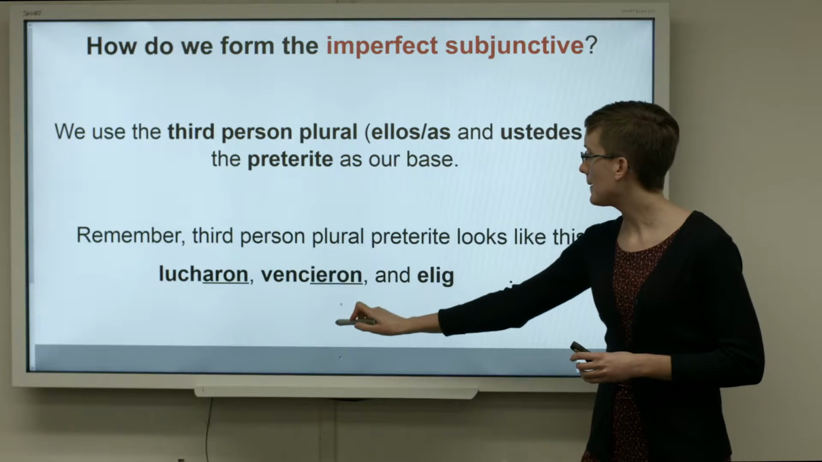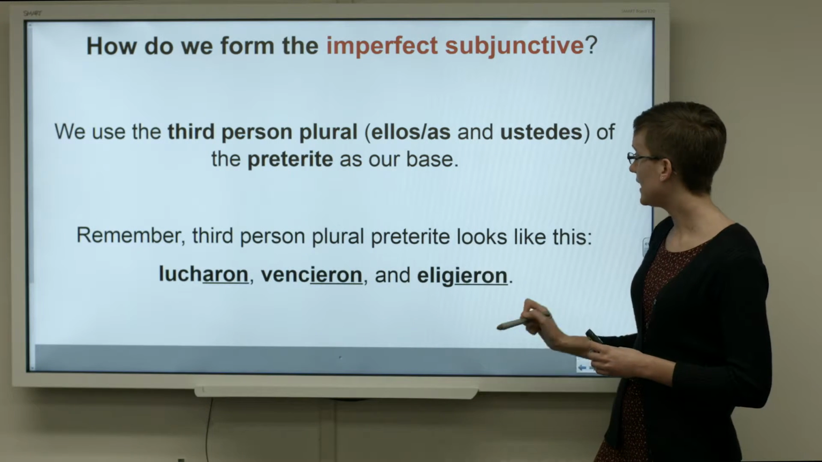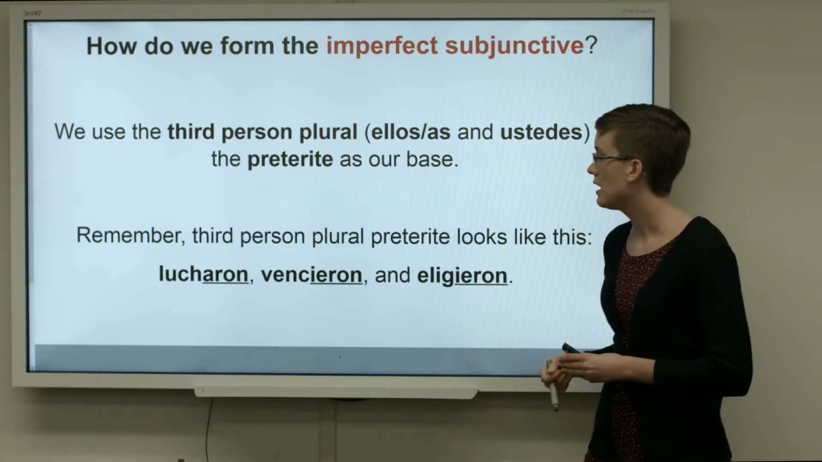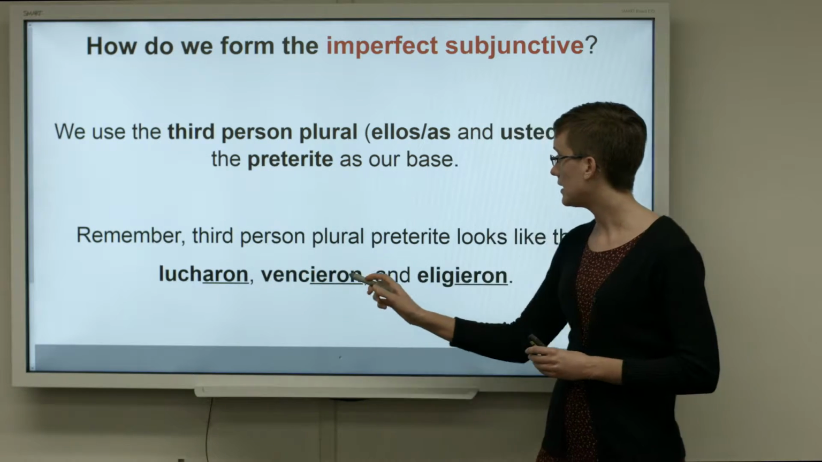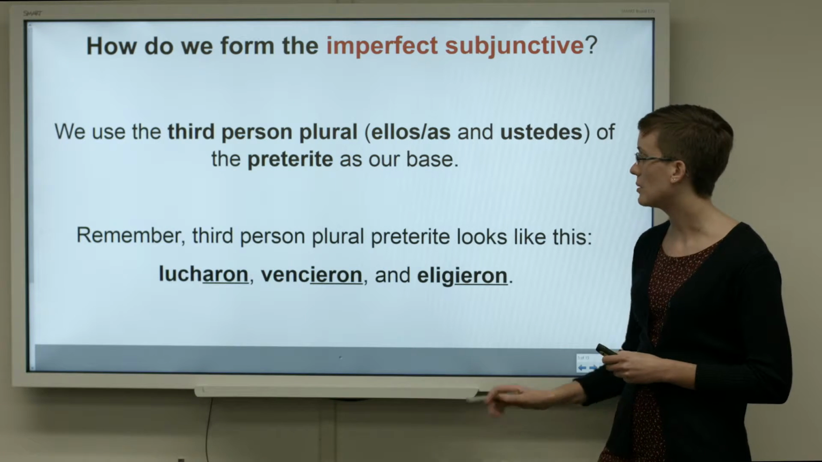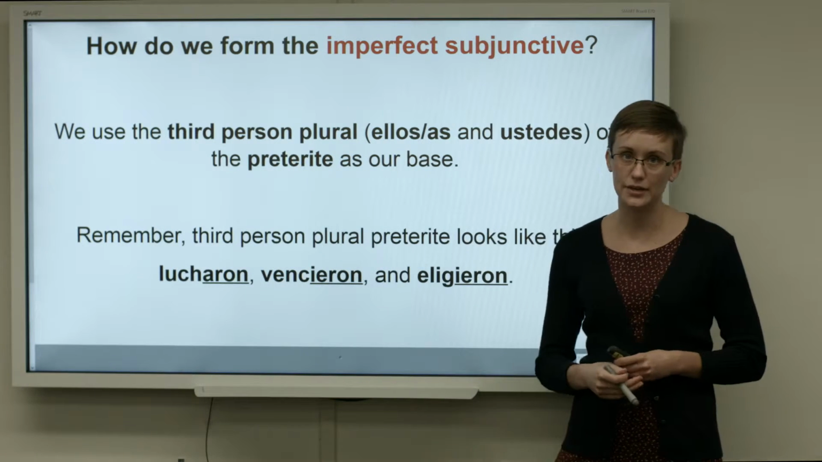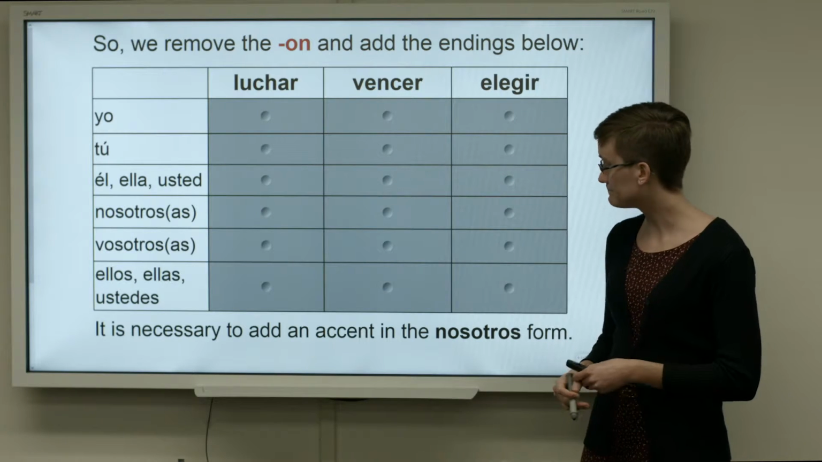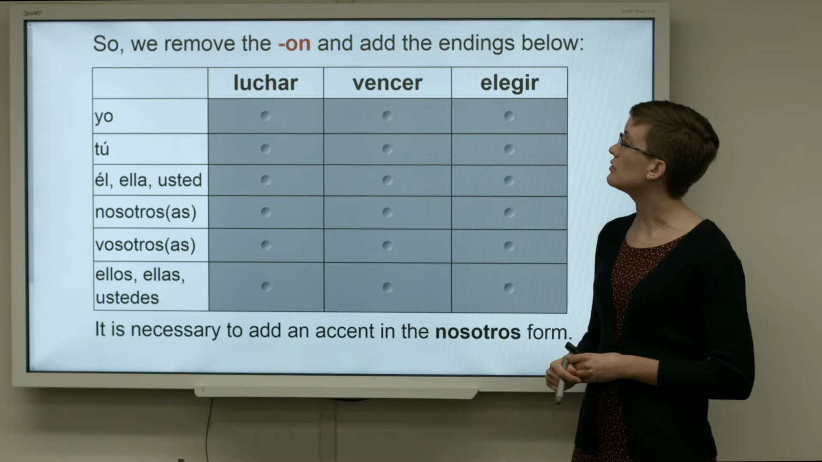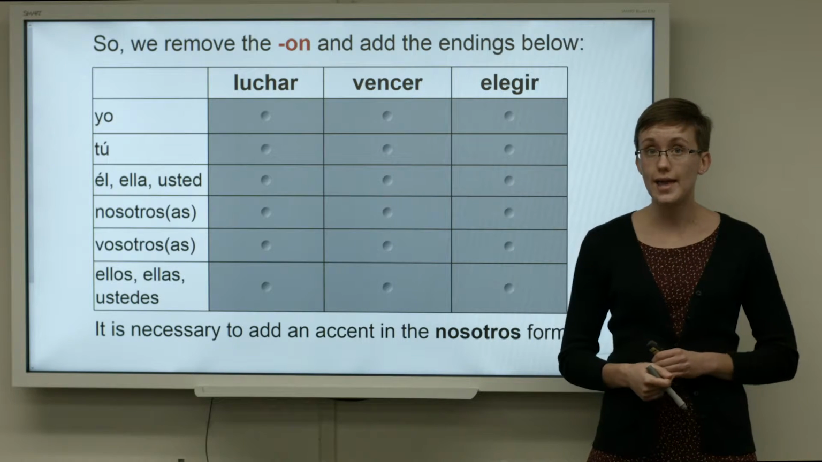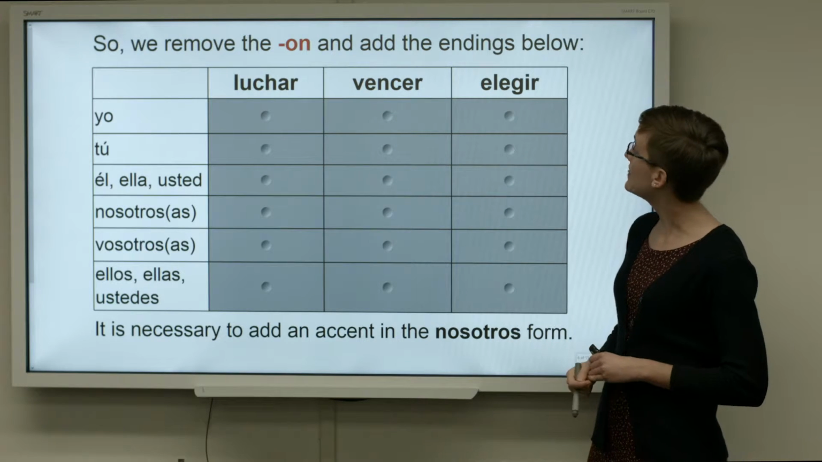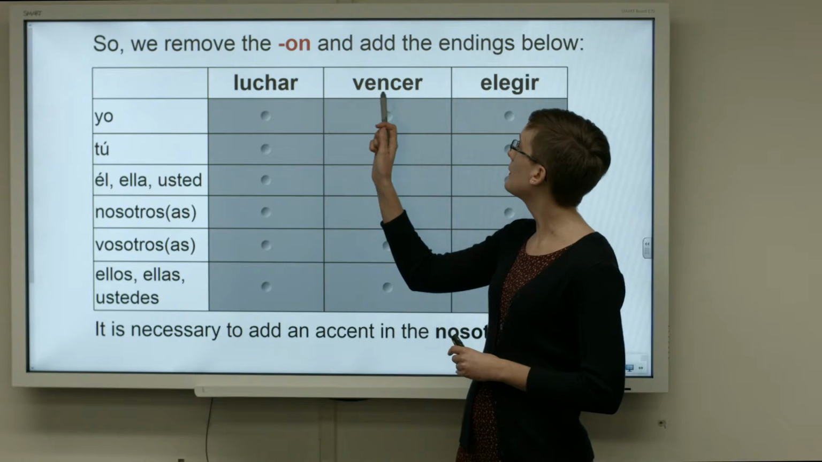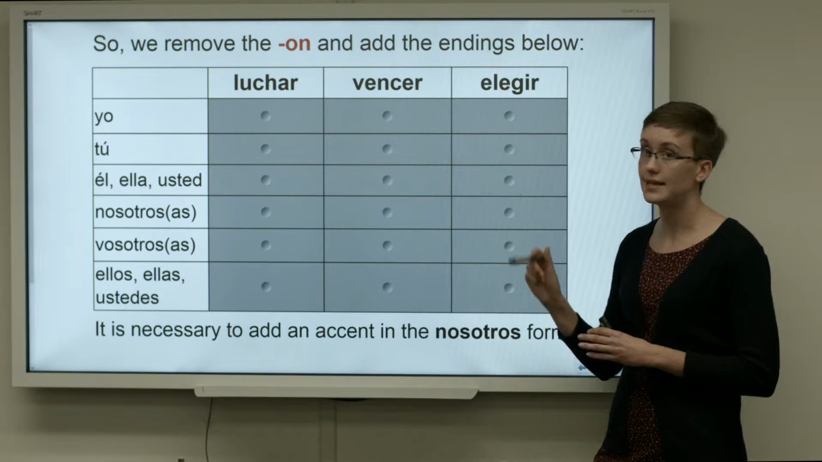Lucharon, vencieron, and eligieron. Those are three examples of the third person plural preterite with an AR, ER, and IR verb. Lucharon, vencieron, and eligieron. So we use that as our base. What we're going to do is remove the O-N ending and add the endings below. So we are looking at the verbs luchar, vencer, and elegir.